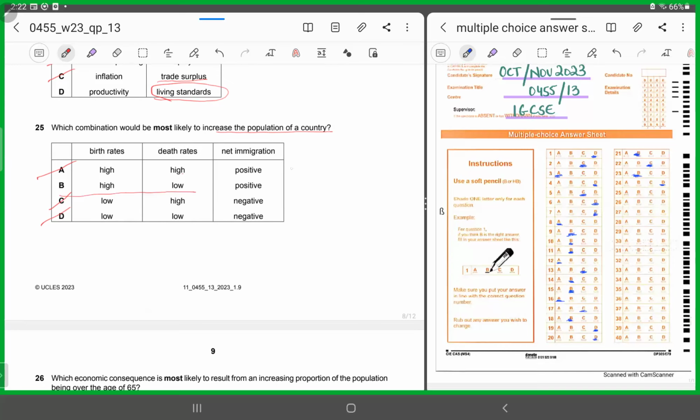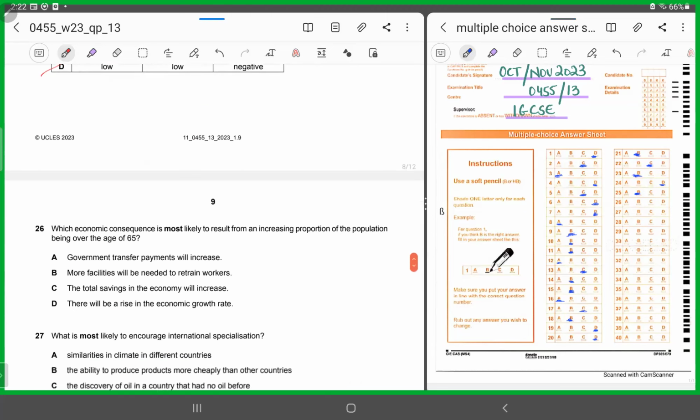Let's look at the third part of the table. The third part of the table says net immigration has to be positive. Yes, what is net immigration? When people coming into your country are relatively higher than people leaving your country, right? So the inflow of people is higher relative to the outflow of people. That is when net immigration is positive. So for 25, it has to be B. Again, through logic and by elimination, I've shown you why for 25, it has to be B. All right, let's move to 26.